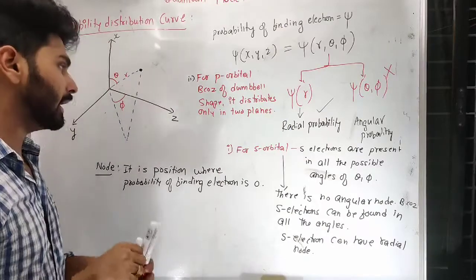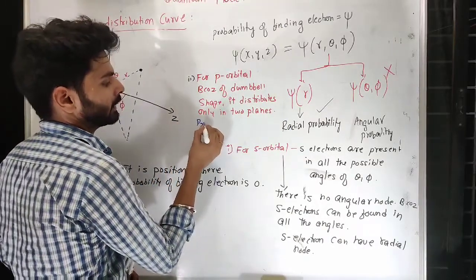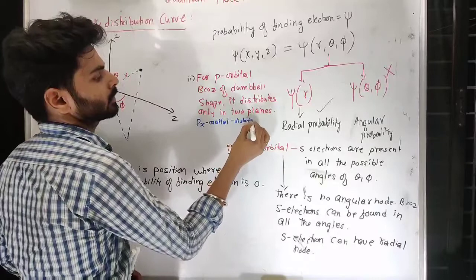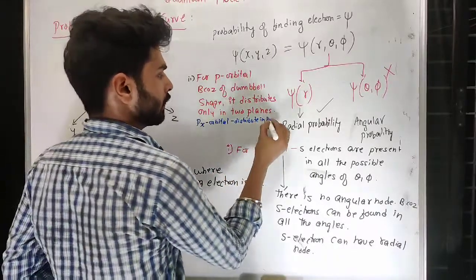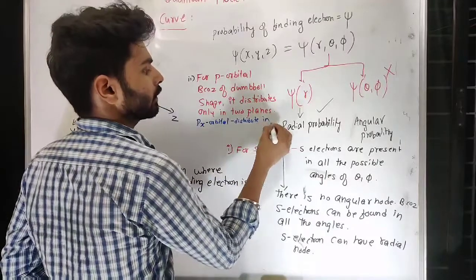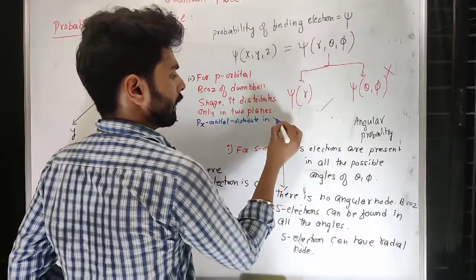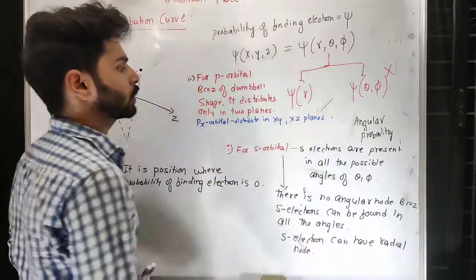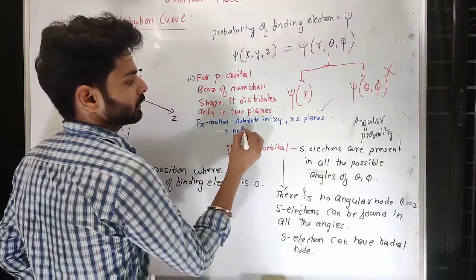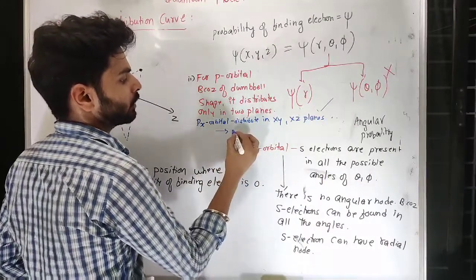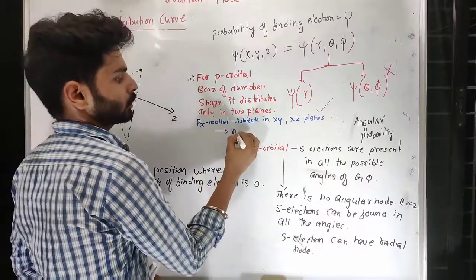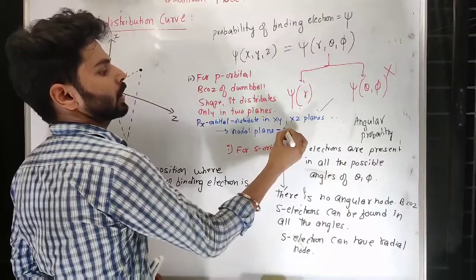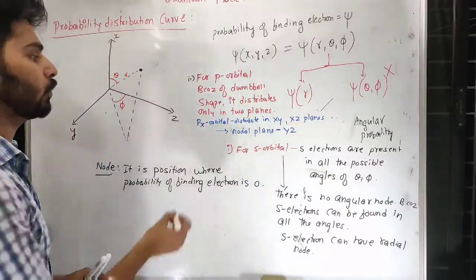If I say the px orbital distributes in the xy and xz planes, then this particular one is an angular node, a nodal plane you can say. So the nodal plane is actually yz. yz is the plane where you won't find the px orbital.